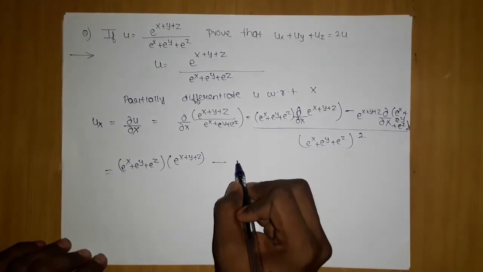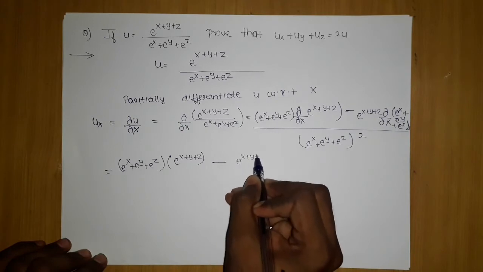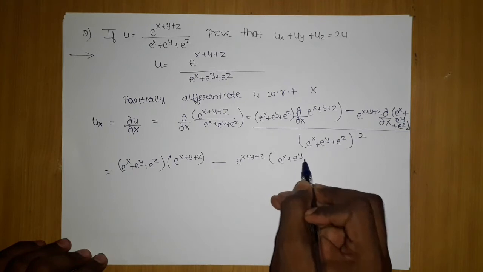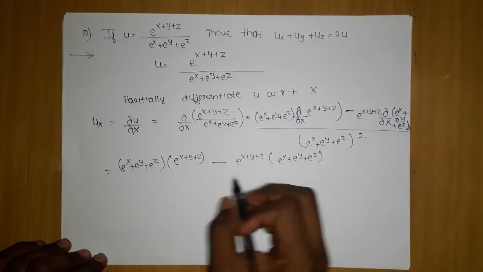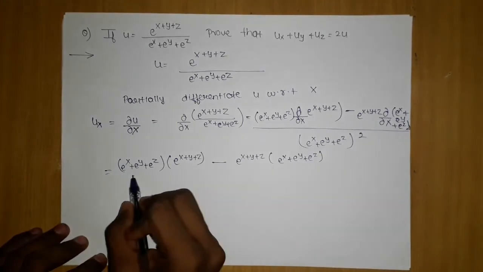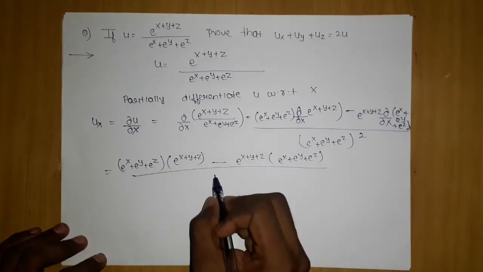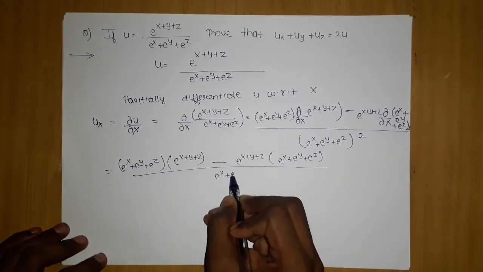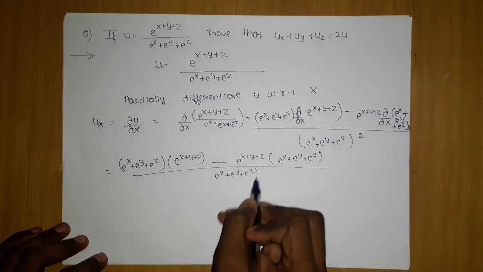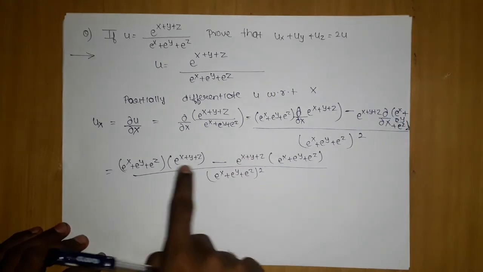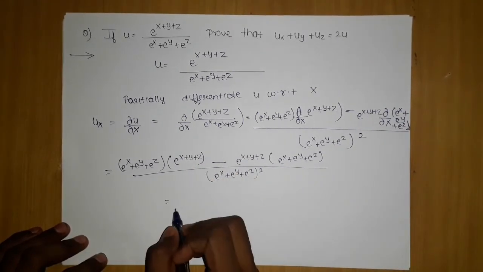And if I differentiate here, this will become 1 only, so I am getting this thing, the whole square. Now what should I do in the next step? I should probably take this thing common. Then what will happen?